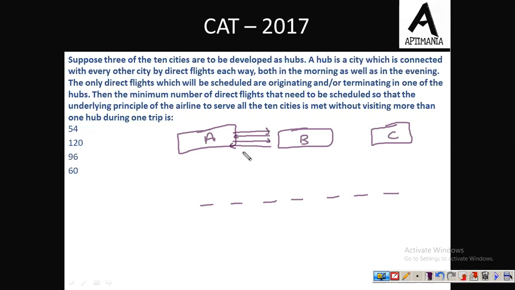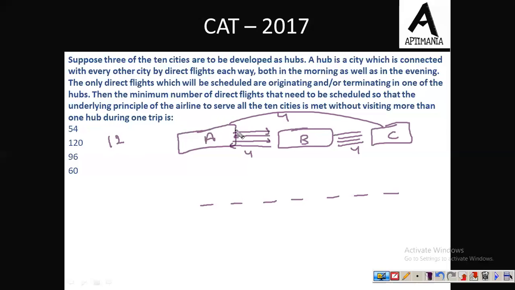So there must be 4 flights from A to B. Similarly, there must be 4 flights from B to C, and similarly 4 flights from C to A as well. So in total we have 12 flights that are interconnecting the hubs only. Fine. So these 12 flights are basically interconnecting the hubs.